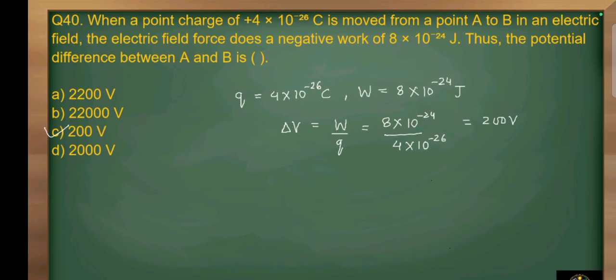Question number 40. When a point charge of 4 into 10 raised to power minus 26 coulomb is moved from a point A to B in an electric field, the electric force does a negative work of 8 into 10 raised to power minus 24 joule. The potential difference between A and B. We know that potential difference is equal to work done by unit positive charge. So we will put the value of work done, that is 8 into 10 raised to power minus 24 divided by Q, which is 4 into 10 raised to power minus 26. After solving this, we will get 200 volt. So option C is correct.